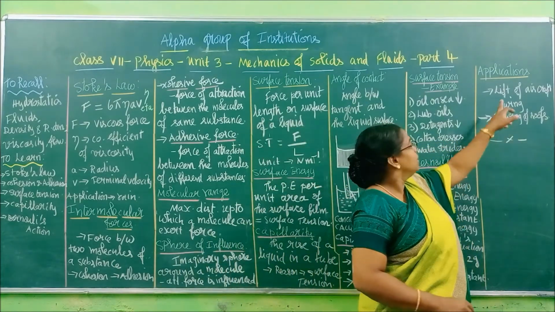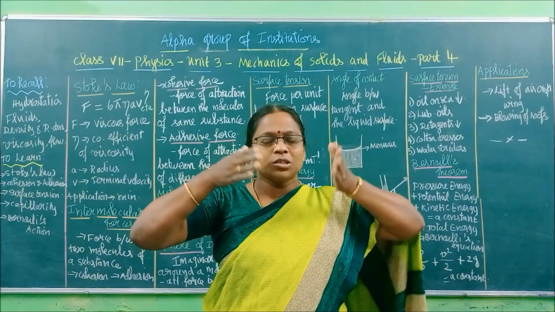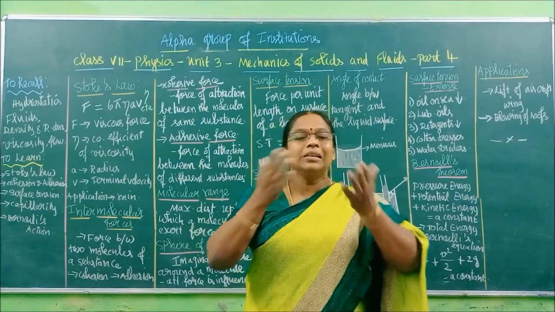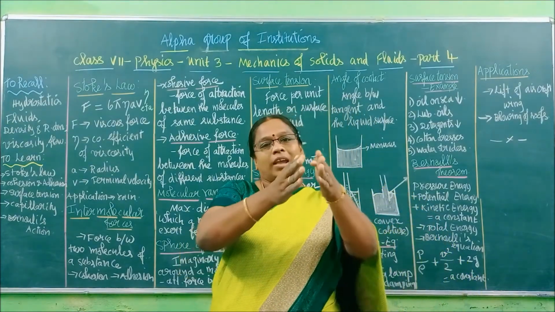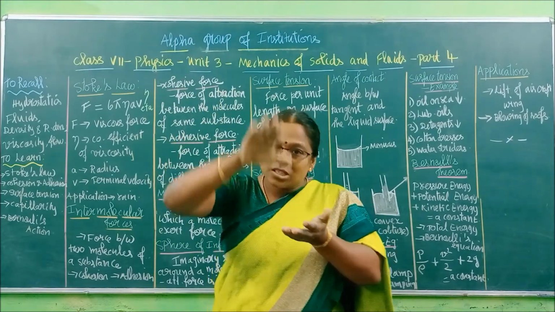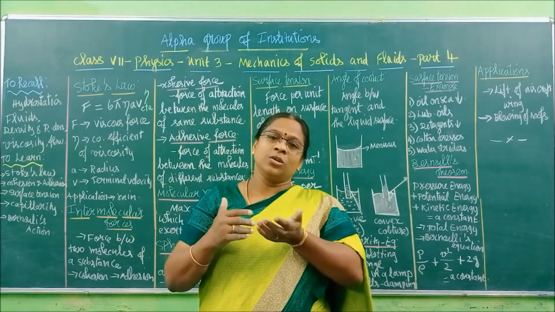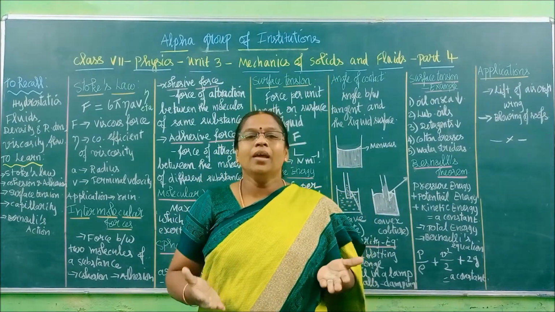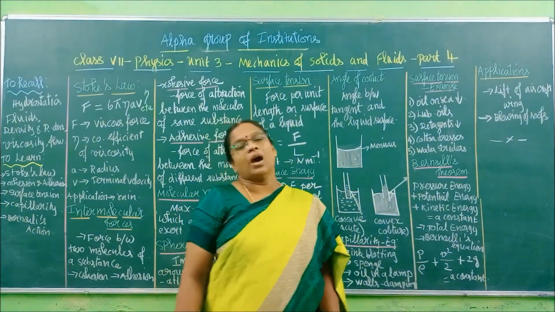That is what I have told here. Blowing of roofs. Lift of aircraft wing. Aircraft means aeroplane, right? Now when it is moving, what will lift it? Aeroplanes will lift after moving one particular distance only. While moving, what will happen? On the upper surface of the wing, pressure will be reduced, but below the wing, pressure will increase. So high pressure will lift the wing. That's why the flight gets lifted up. So that is also due to Bernoulli's action.